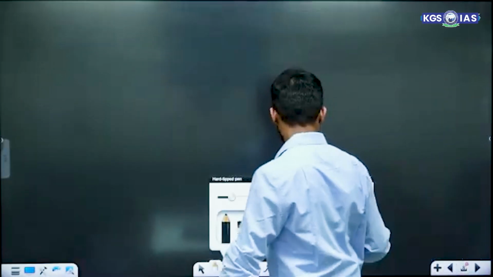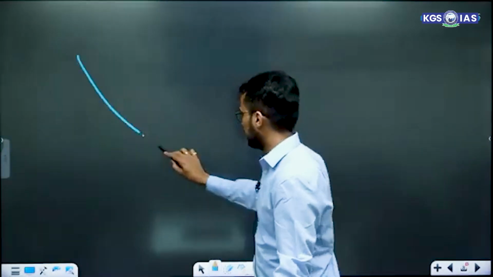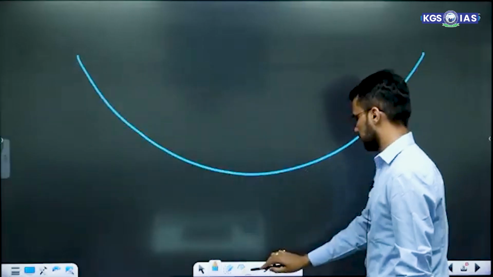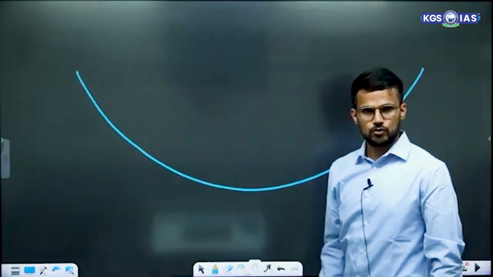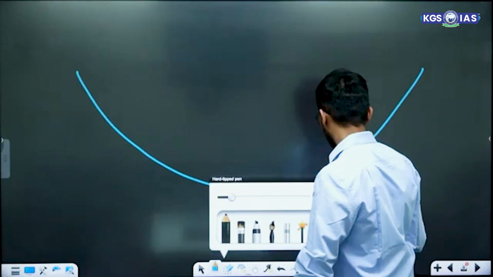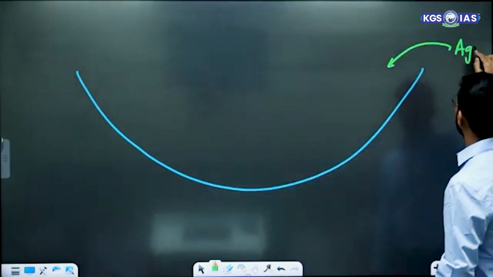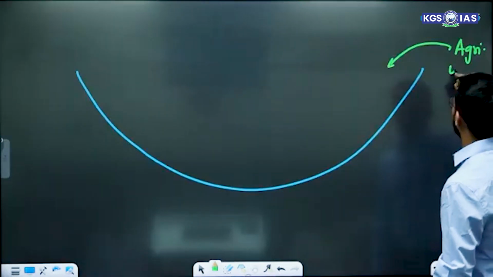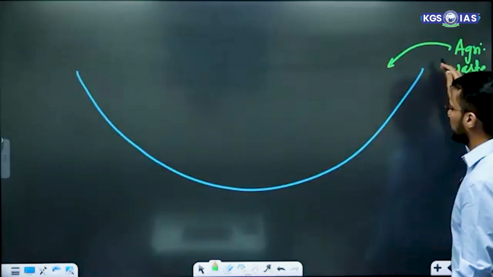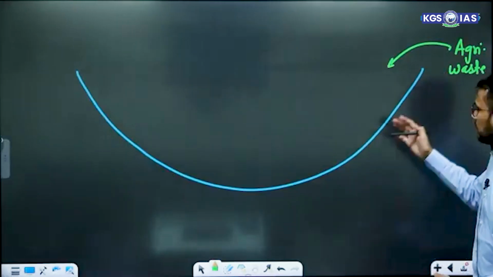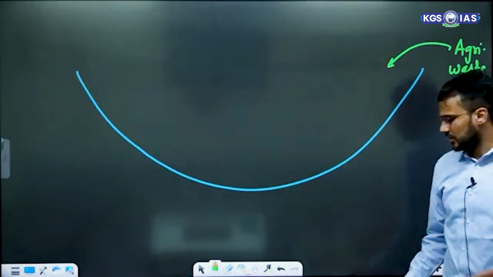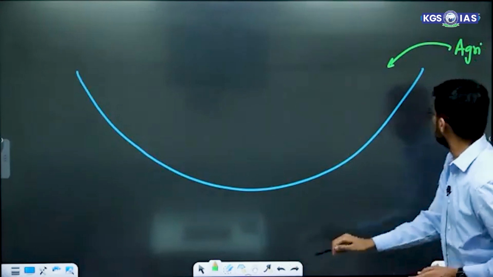Understand eutrophication. Consider that this is one water body. In this water body, we have added some agricultural waste, right? Agricultural waste was added in this particular water body, and instead of saying it's agricultural waste, better to